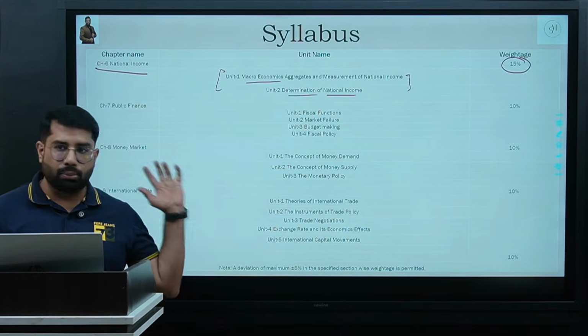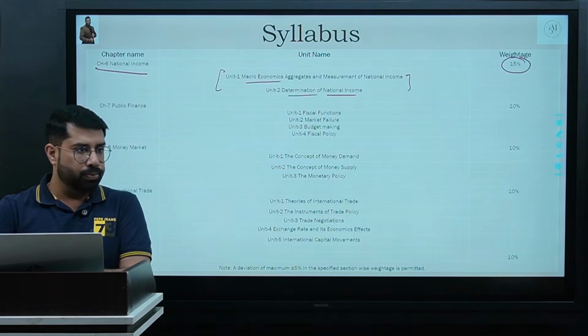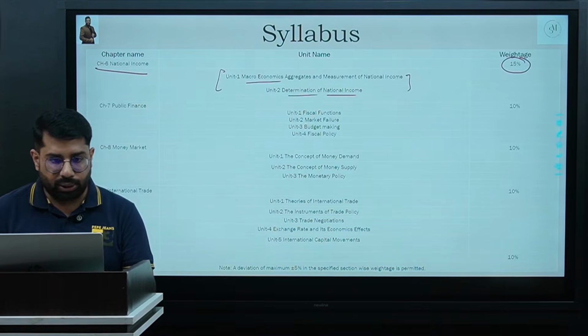Don't take it as 15 marks only. It could be 10 marks, it could be 18 marks, 20 marks also. Okay, so approximate weightage given by ICAI is around 15%.